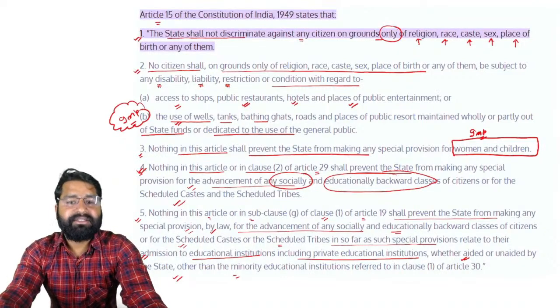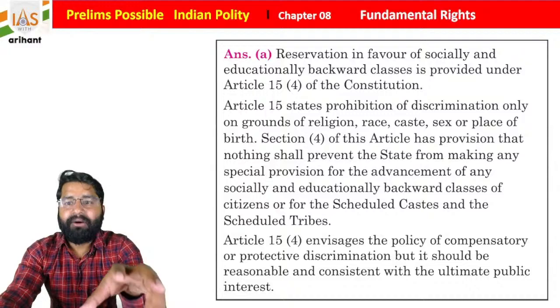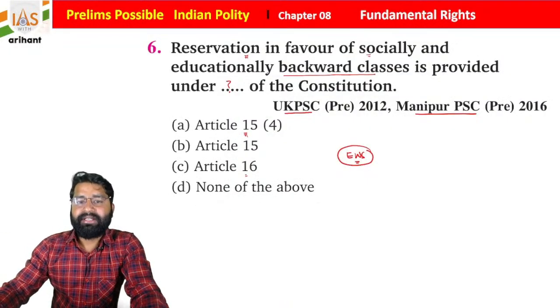So see, this is very important. You need to see how it is included here. So what you find, what they're asking.